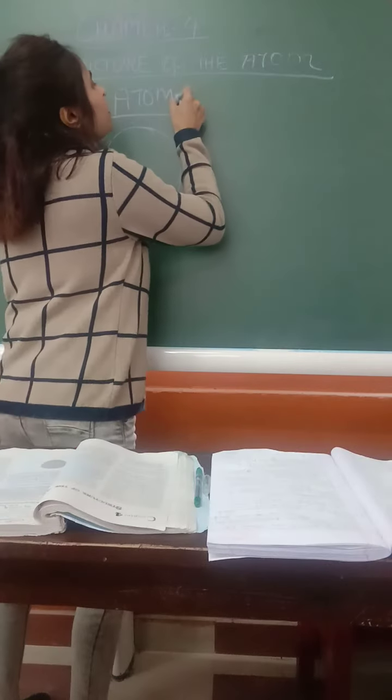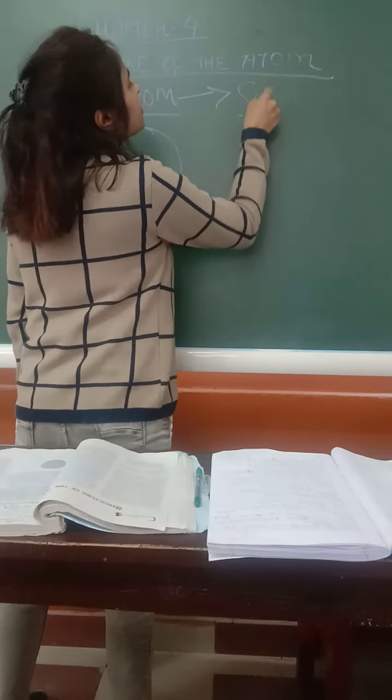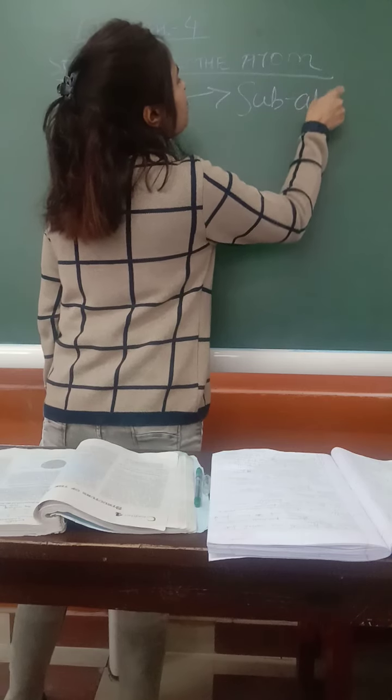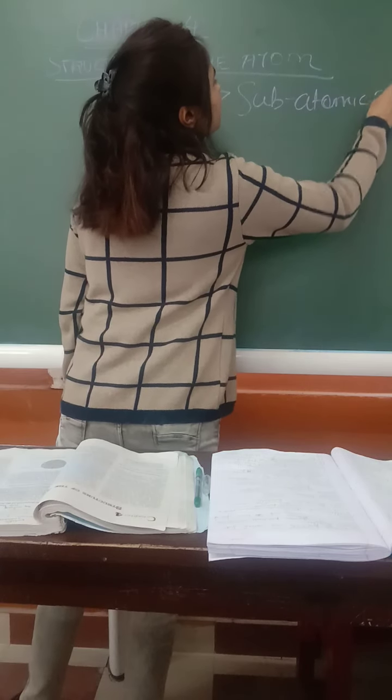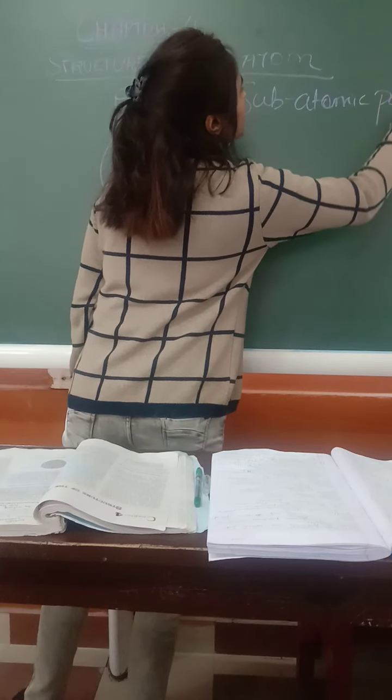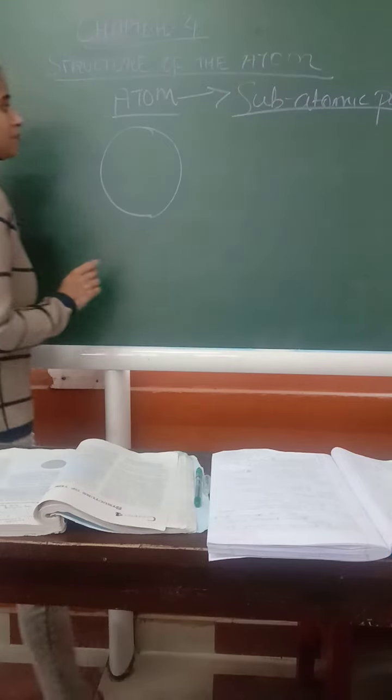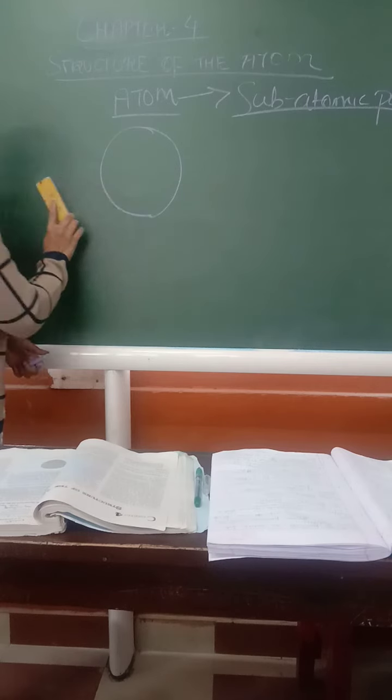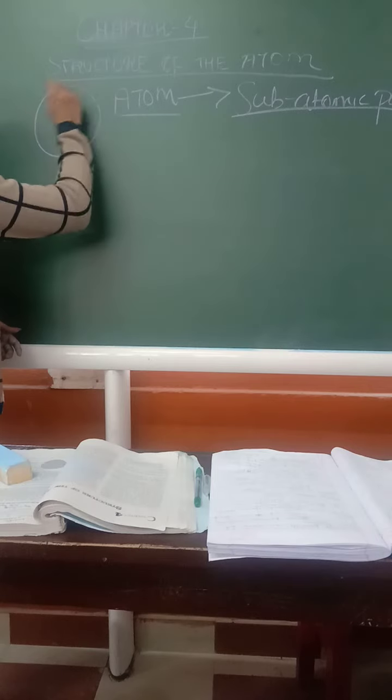Those particles were given a name, subatomic particles. These subatomic particles were of three types.